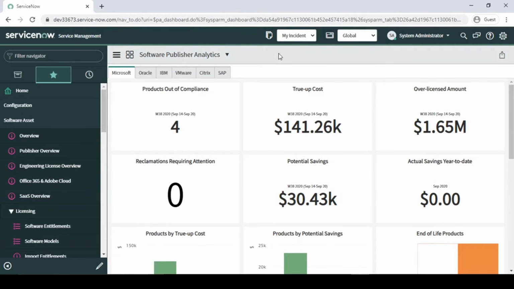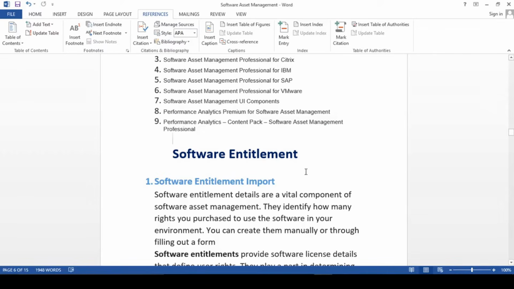Guys, this is part 2 of the SAM Professional series. So if you have not watched my first video of SAM Professional, please go and watch that first. That is the recommendation, right? So in the first part of this series, I have explained in detail about the terminology and how we are going to proceed. You will clearly understand how software management is and how we can implement it a little bit, right?